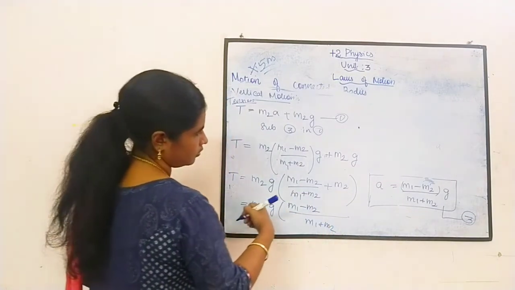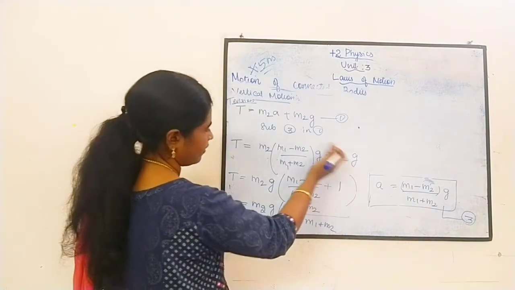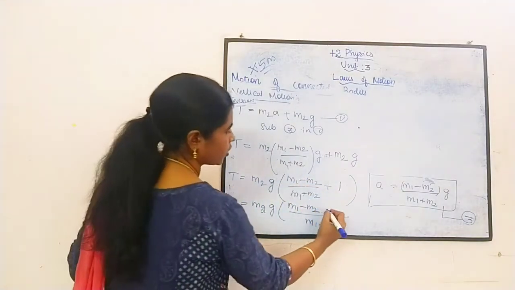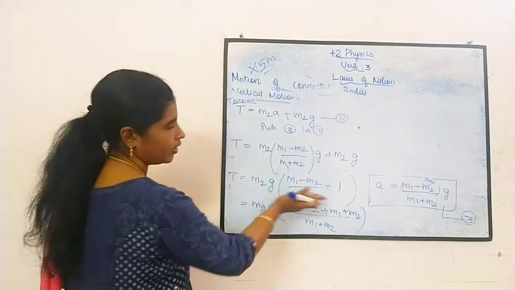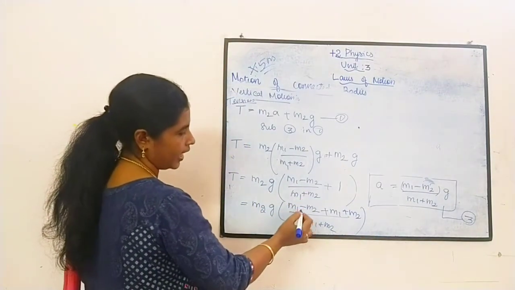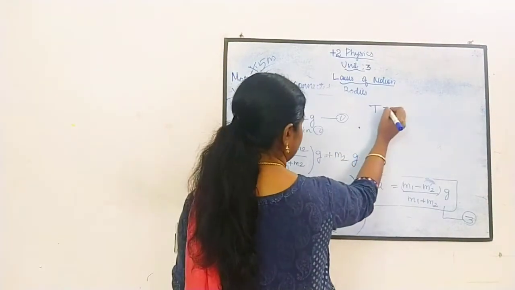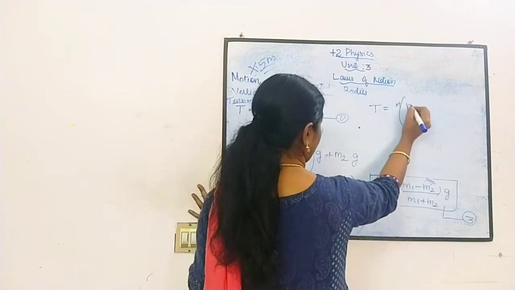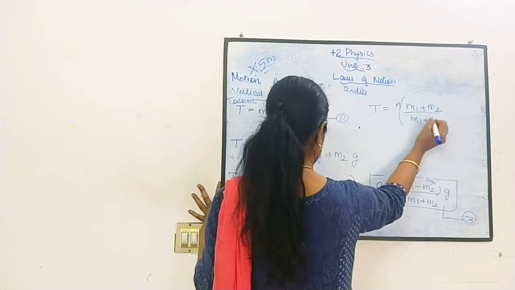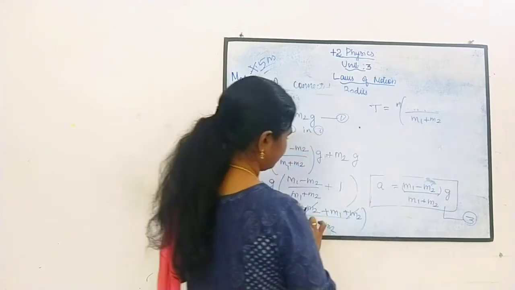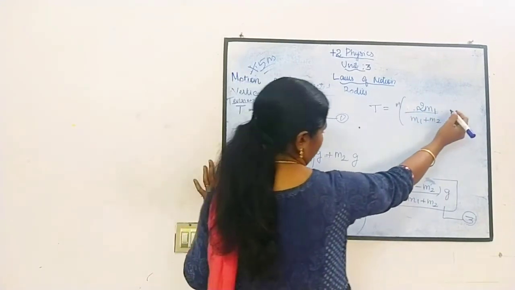Sorry, this becomes 1 because I have taken M2G outside. So I can write plus M1 plus M2. Clear? I am taking LCM and cross multiplying. Then cancel the minus M2 and plus M2 terms. So the remaining term is M1 plus M1, that is 2M1, divided by M1 plus M2.